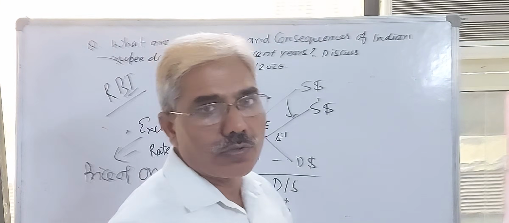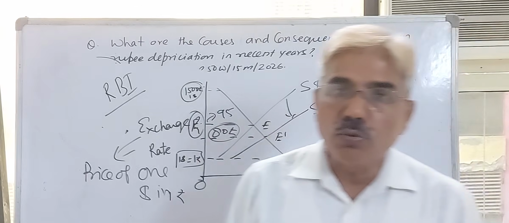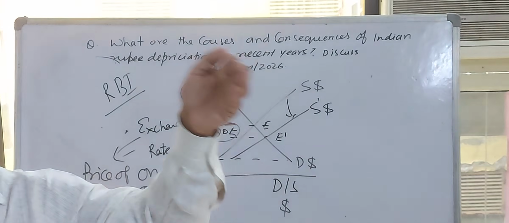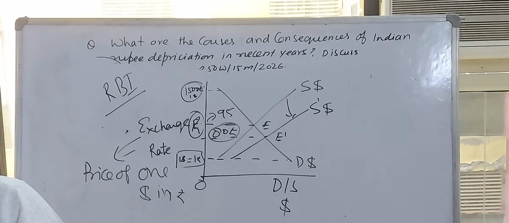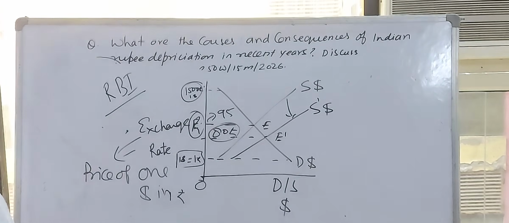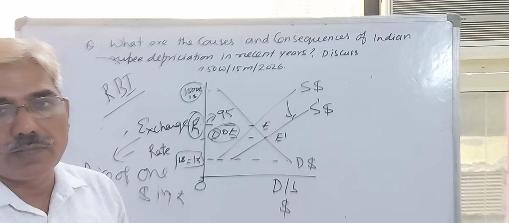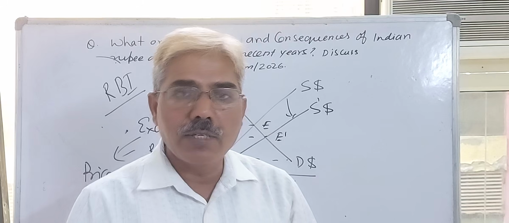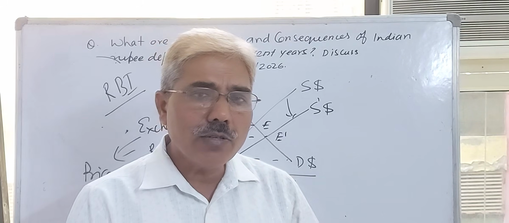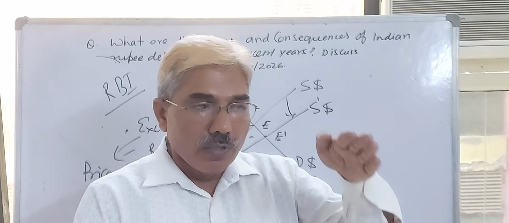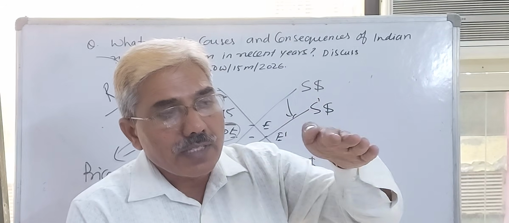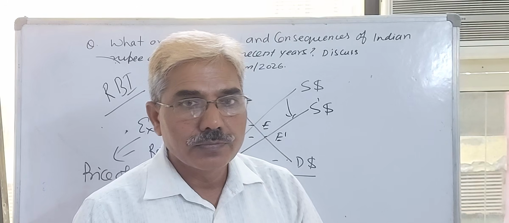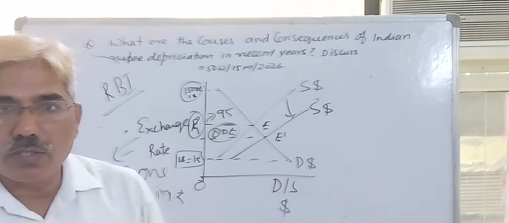Diversification of exports, including new items in exportable items, motivating entrepreneurs from other countries to invest more by facilitating them, and strengthening macroeconomic fundamentals like fiscal prudence and price stability. These are some steps taken by the government, and the government has successfully been able to sustain depreciation up to a bearable limit. As you know, this is something about the question.